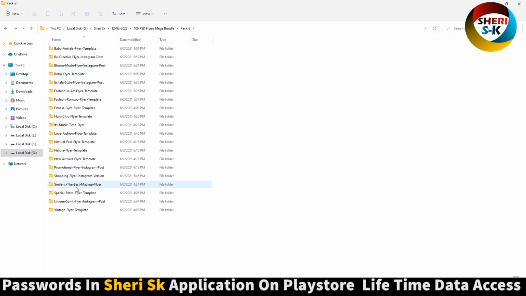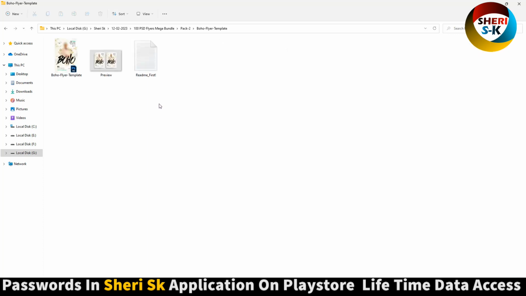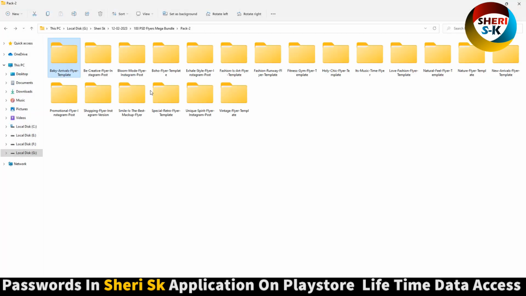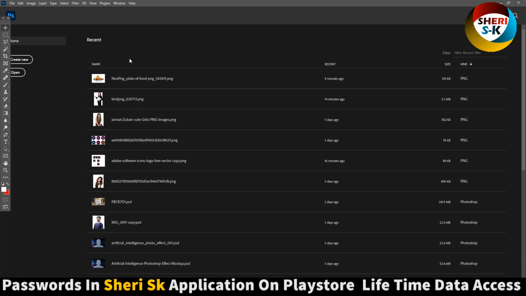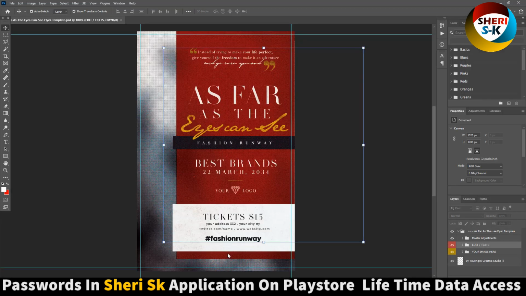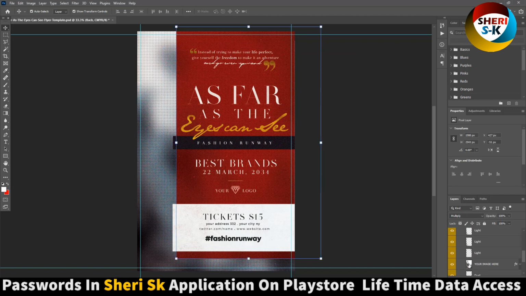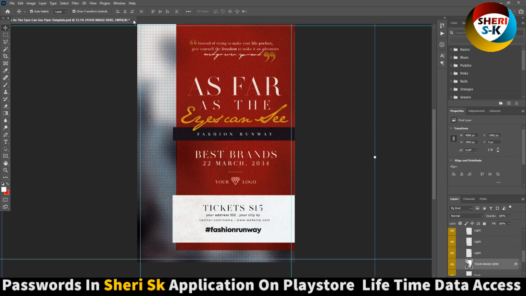Next pack, here are 20. Smile is the best mockup. Okay. You can import it. Promotional Instagram. For example, open this one. Add text here. Your image is here. Okay. So you can edit everything.